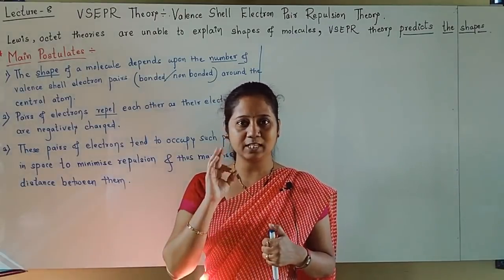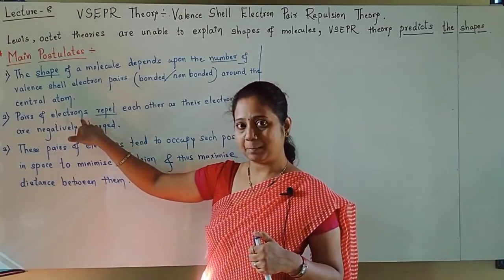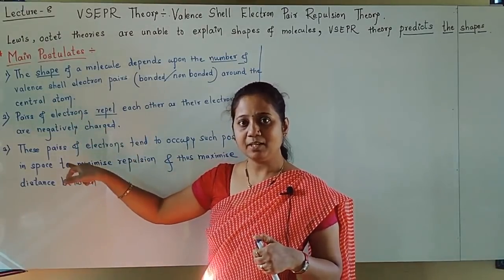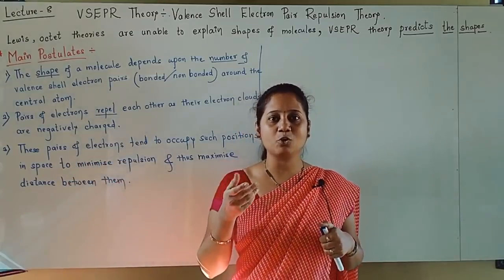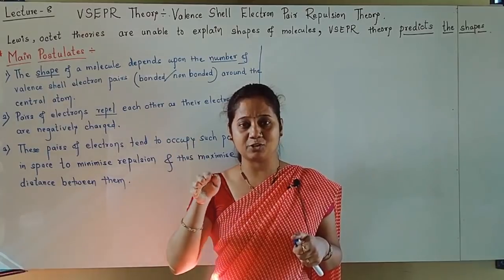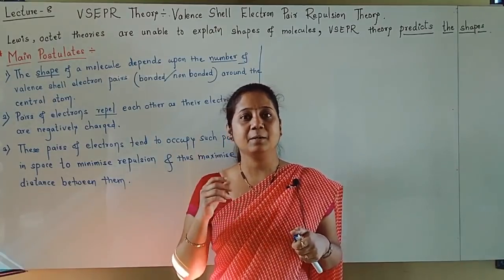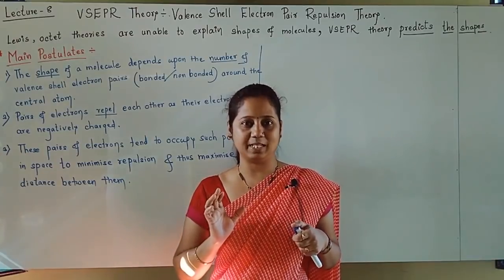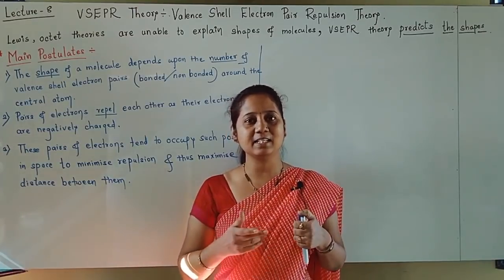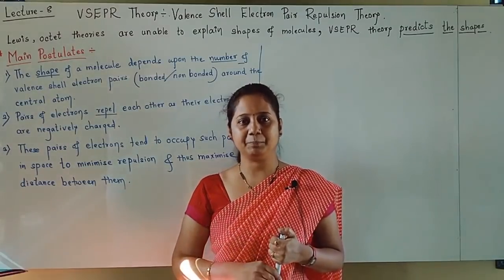I hope students, you understood the third postulate very well. There exists repulsion, so electron pairs tend to occupy such positions in space so as to minimize repulsion, and repulsion is decreased by increasing the distance between them. Like that they increase the distance and repulsion becomes minimum.